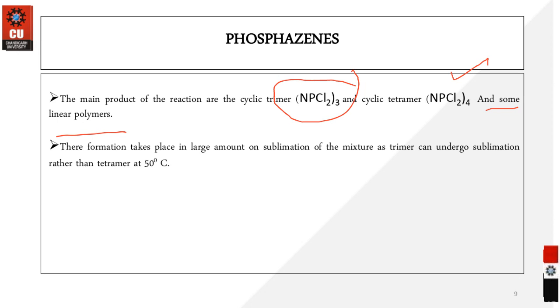So we prefer to use those methods where we require a lesser amount of cost, which will be applicable because we have to produce such polymeric substances for a wide range of commercial applications. So you have to look into the cost aspect also.